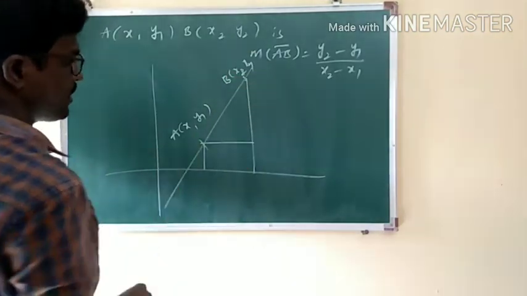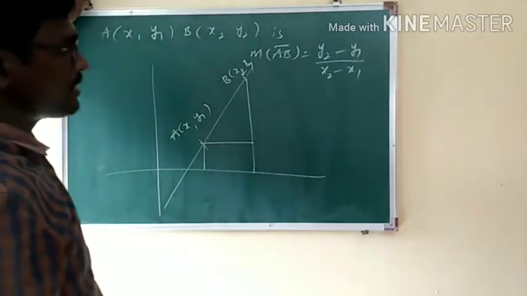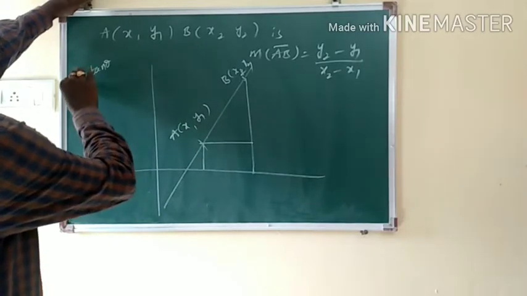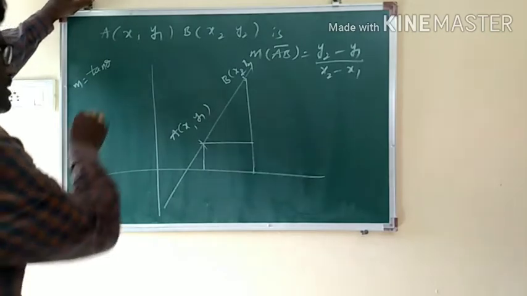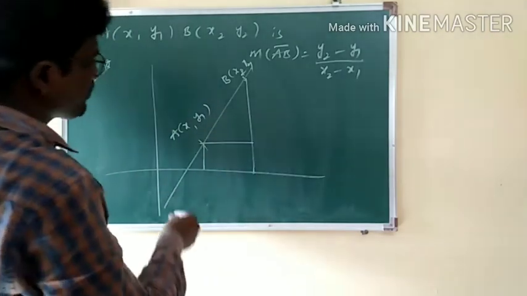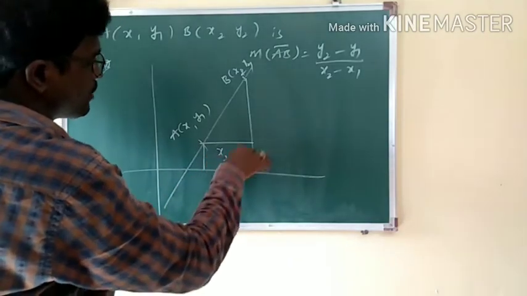As we have discussed in the distance formula, it's a simple idea. We have been discussing that slope is nothing but tan theta. m is equal to tan theta. From this triangle, if you trace out tan theta, that is the slope. Tell me, what is this total distance? x2 minus x1.